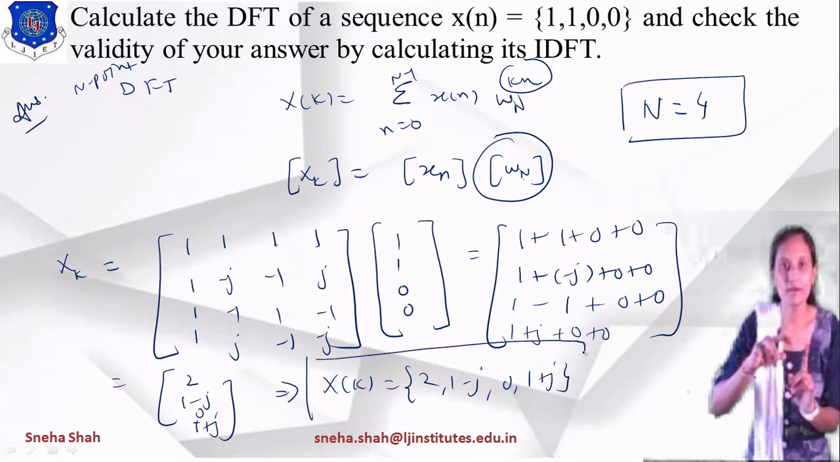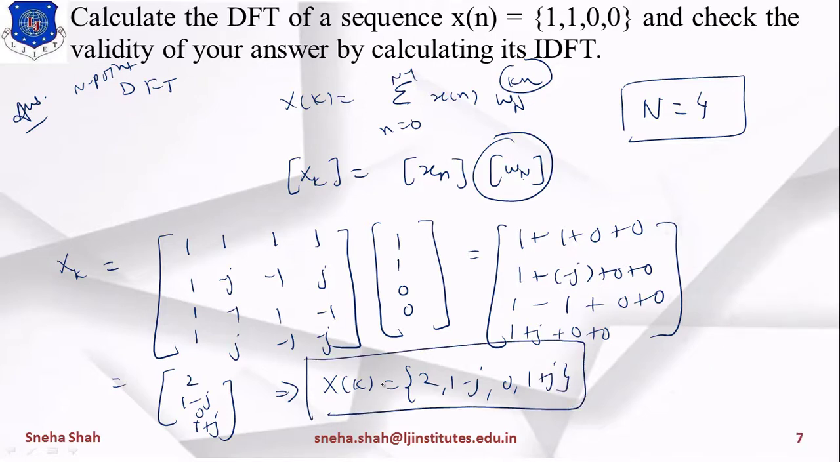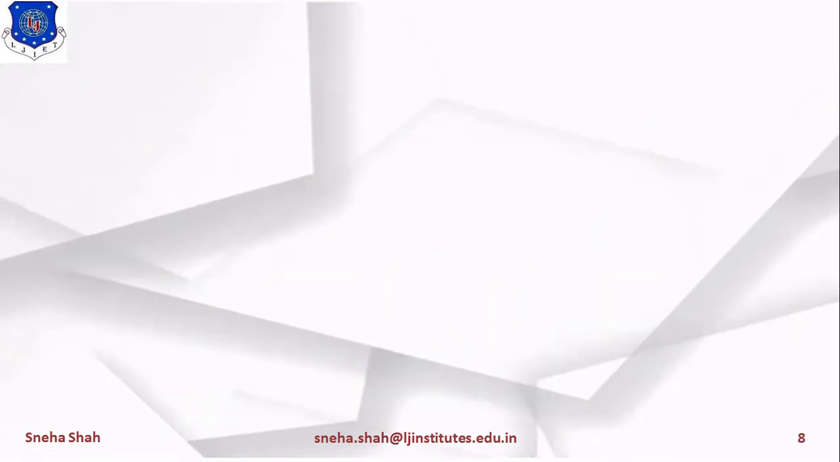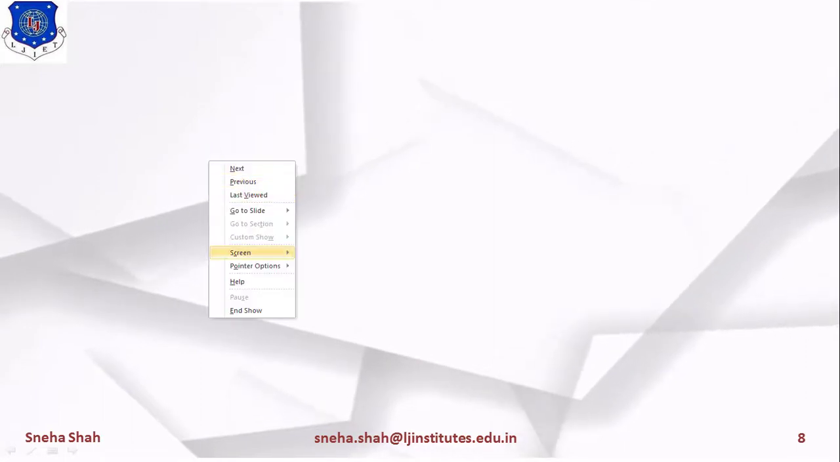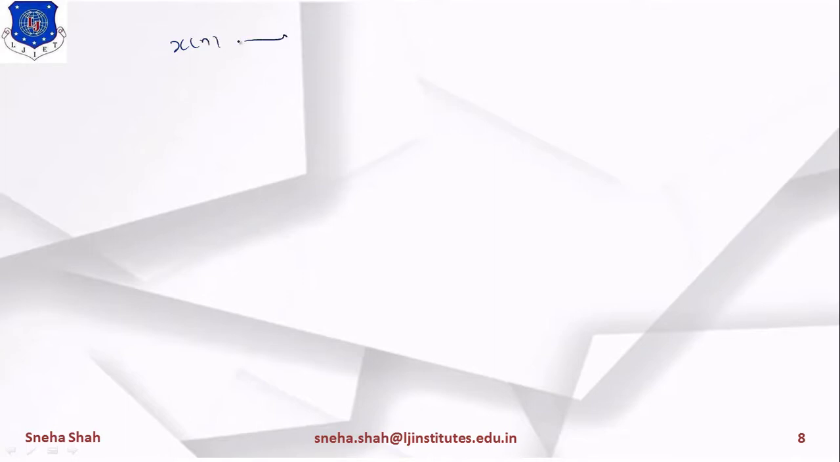Now we have to validate whether this answer is correct or not by using the IDFT. Now how will we validate this? If I am taking the DFT of x of n, then it will give us X of k, right? So if I am taking the IDFT of this, then it will give you the x of n.